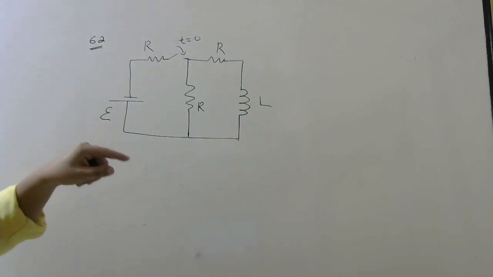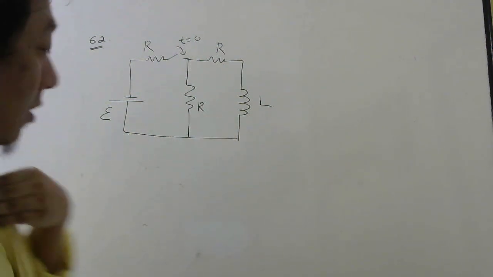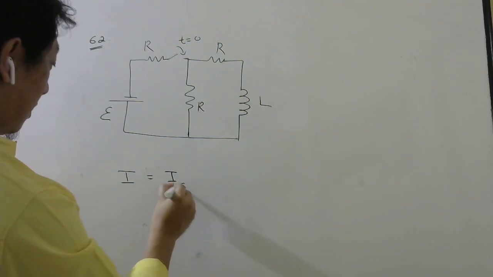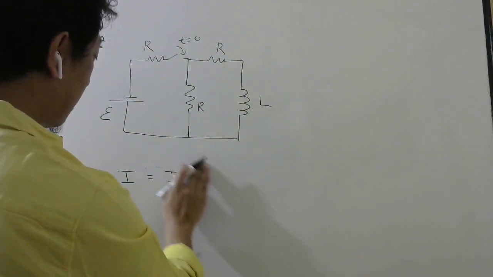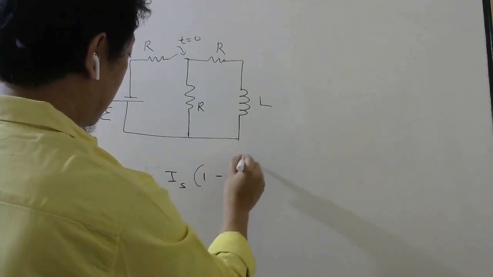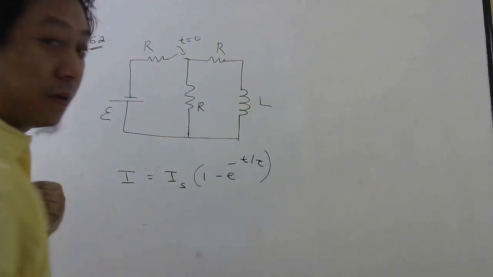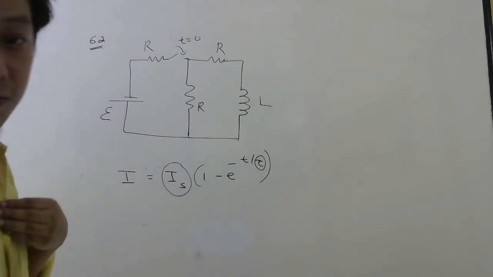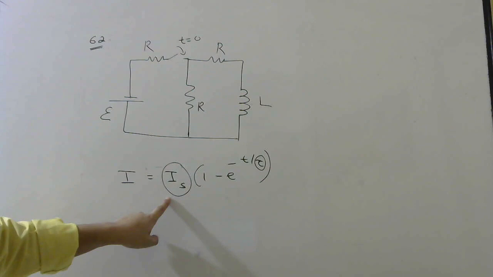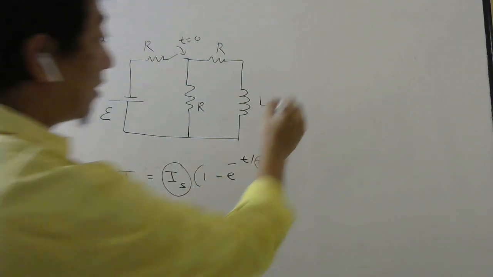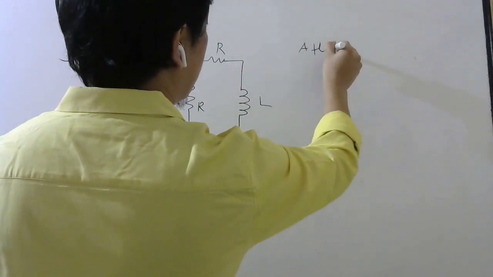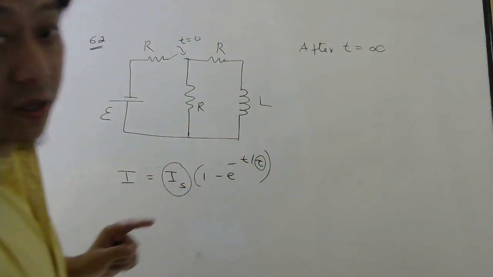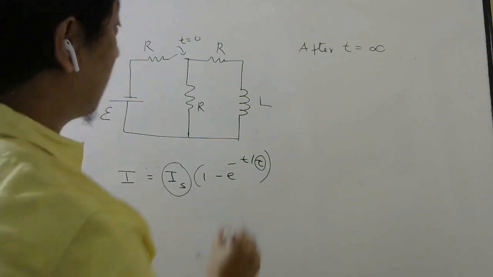Now the problem is this is growth. So growth, you may think you know the formula for growth: I equals I steady into 1 minus e power minus t by tau. But we need to find this and we need to find this. These two things we have to find. So let's calculate steady state current first. So at steady state means after a long time. So after t is very large, you know that your inductor will act like short.